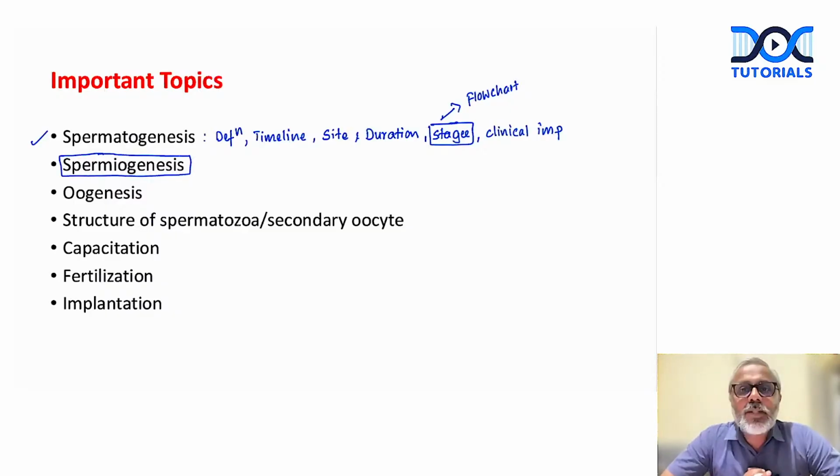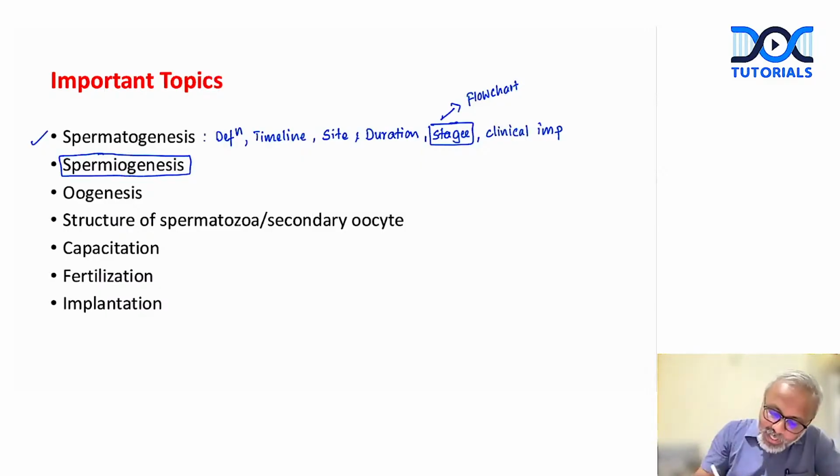Then in the topic of spermatogenesis, we have one sub question, that is the process of spermiogenesis. We all know that spermiogenesis is a morphological change. It is not cell division. It is just a morphological change wherein the round spermatid is converted into the mature spermatozoa. So what are the morphological events that occur during spermiogenesis is what we need to write.